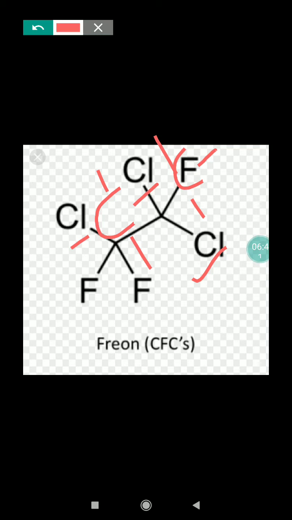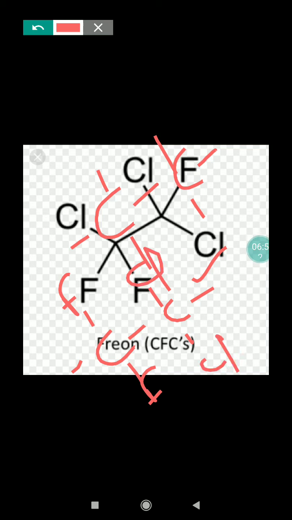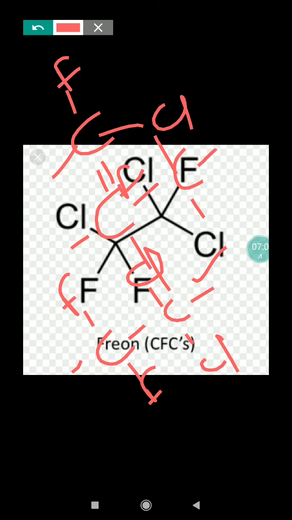Now here C, H, fluorine, fluorine, chlorine, chlorine, this is difluoro, dichloro, and this is ethane. Now the difluorodichloromethane: one carbon atom, and here F, F, Cl and Cl. This is dichlorodifluoromethane.